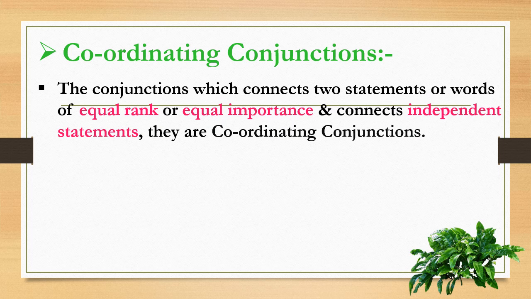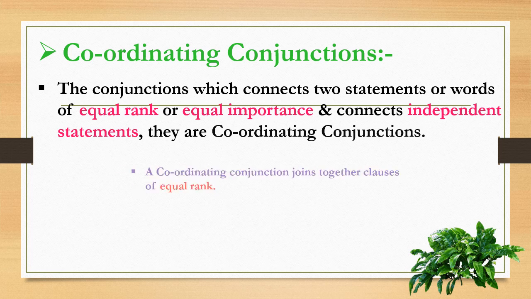The conjunction which connects two statements or two words of equal rank and equal importance. Means they connect independent statements. They are separate, they are not depending on each other, and we connect these statements, words, sentences with it.